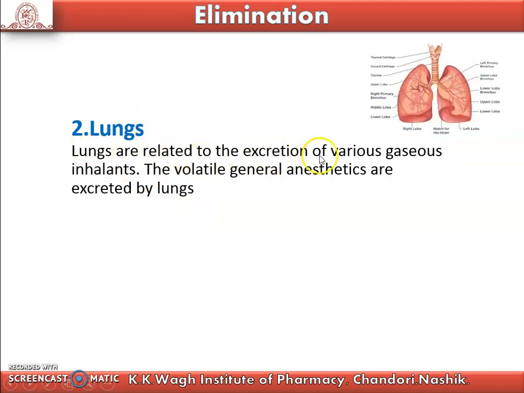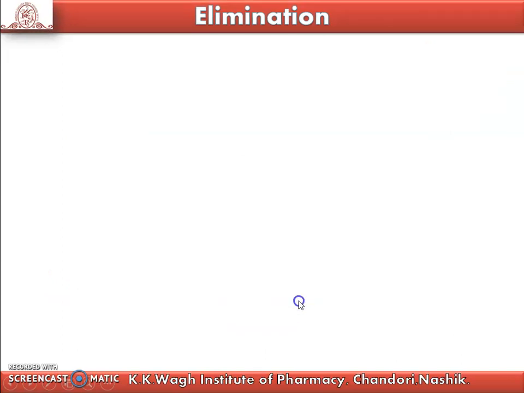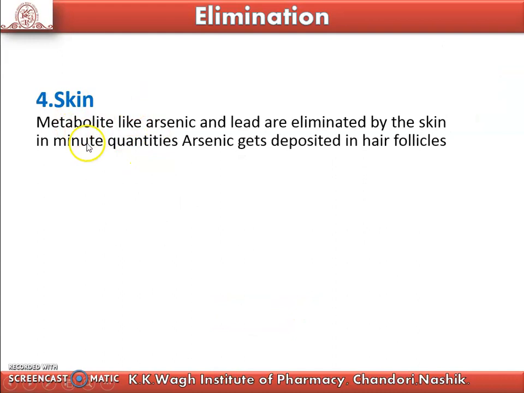Lungs are involved in the excretion of various gaseous inhalants. The volatile general anesthetics are excreted by the lungs. The next channel of excretion is the intestine. Purgatives like cascara sagrada and senna are partly excreted in the intestine after their desired action on the large intestine. An example is heavy metals. The next channel of excretion is the skin. Metabolites like arsenic and lead are eliminated by the skin in minute quantities. The arsenic gets deposited in the hair follicle.